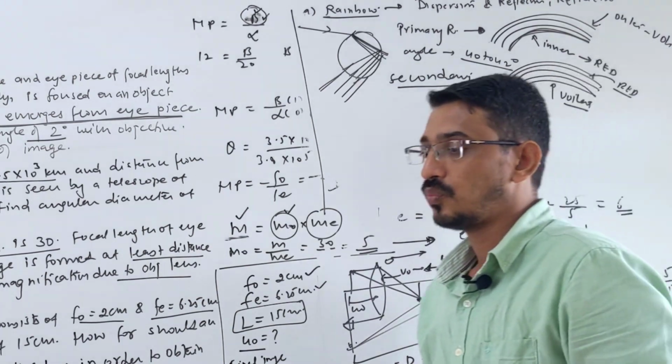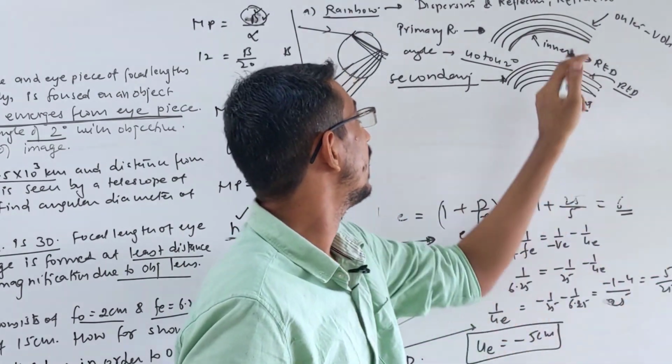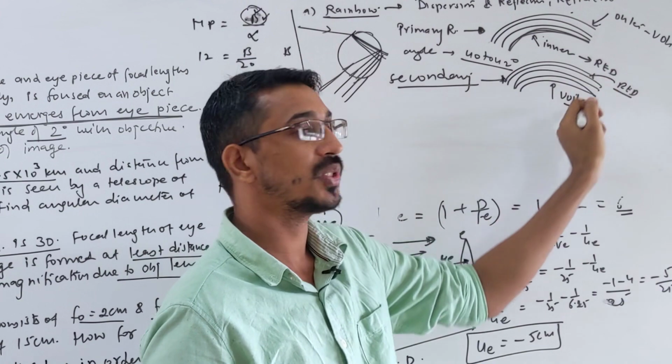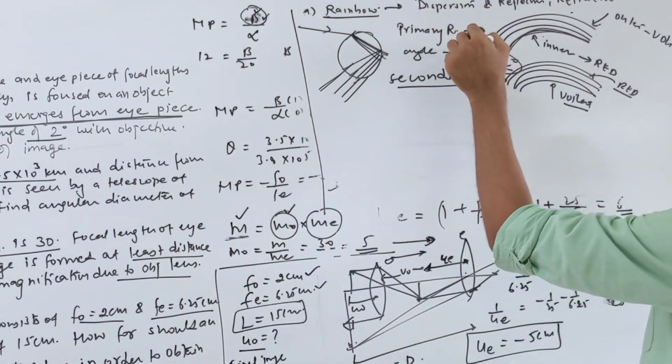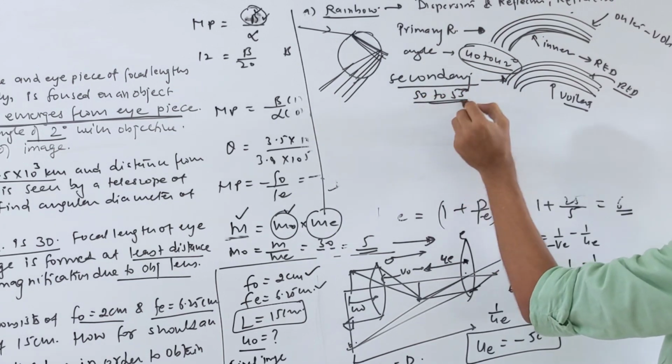So the primary rainbow, the main rainbow, which is generally clear, has red as the innermost color and violet as the outermost. While the secondary has the opposite order. To see the primary we need 40 to 42 degrees. Here we need around 50 to 53 degrees to see this rainbow clearly.